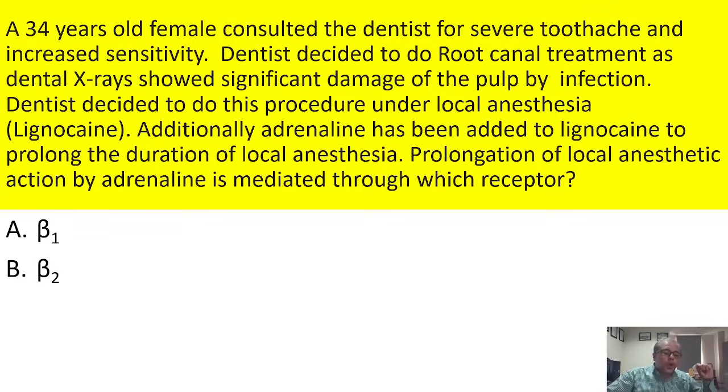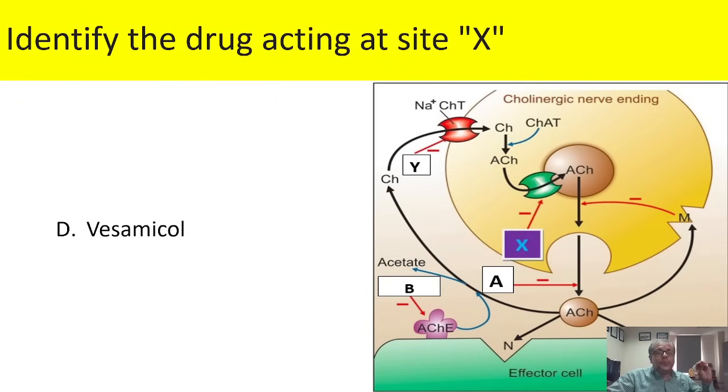Now adrenaline acts on alpha 1, alpha 2, beta 1 and beta 2 receptors. So the option C automatically goes out. Now how does this adrenaline prolong the duration of the local anesthesia? By causing peripheral vasoconstriction, and because of this the lignocaine remains in the local area for a long period of time, and that's why there is a prolongation in the duration of local anesthetic action, and this action is mediated through alpha 1 stimulation. So the answer is D, alpha 1.